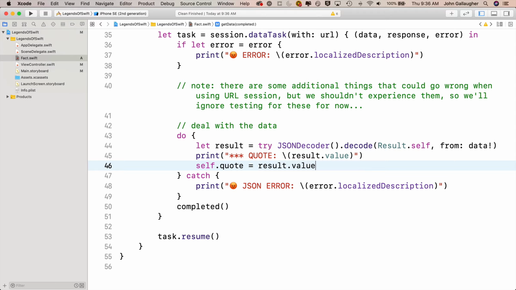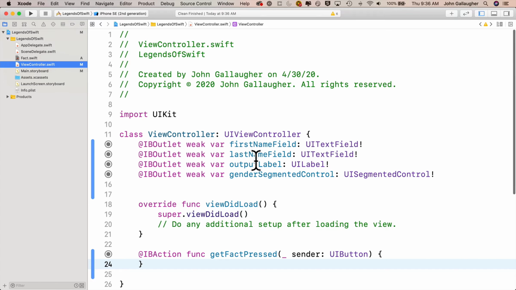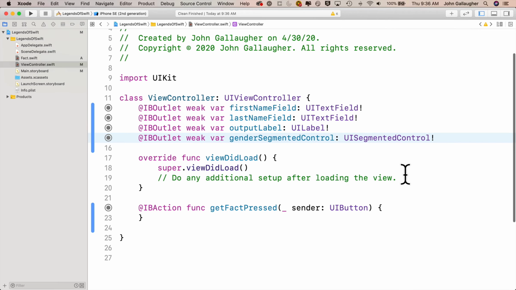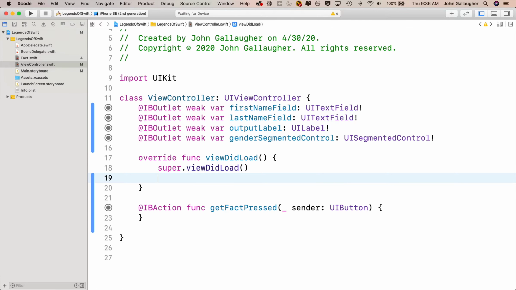Then let's head over to our ViewController.swift, and since we're going to check the printed results here, I'm also going to update my output label when I get my results from calling getData. First, in viewDidLoad, I'll set my output label to an empty string, so outputLabel.text equals open and close double quotes. That's just to clear out the text that said something like quote will go here. We want that output label to be empty when you first start your app so that there's no quote showing.